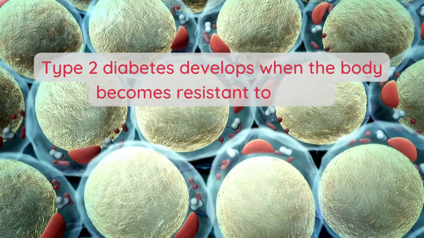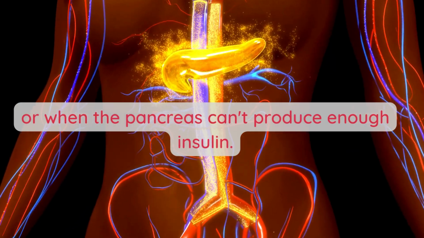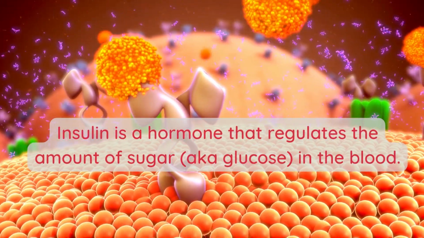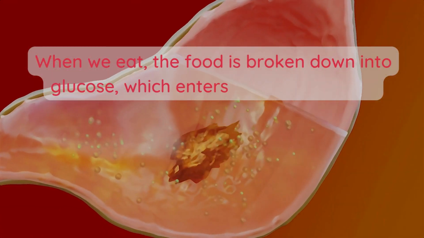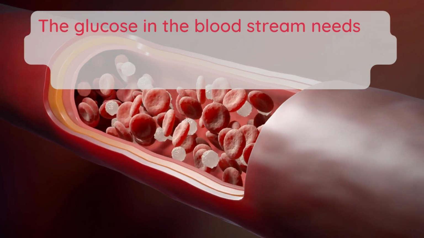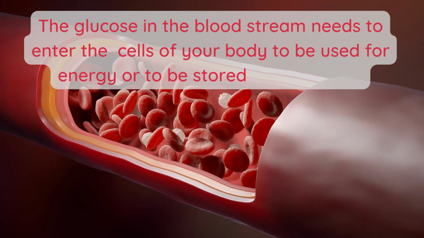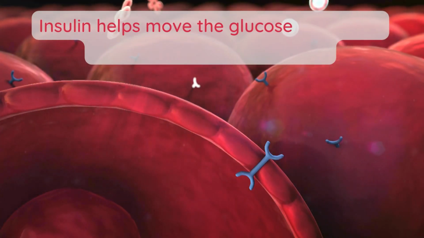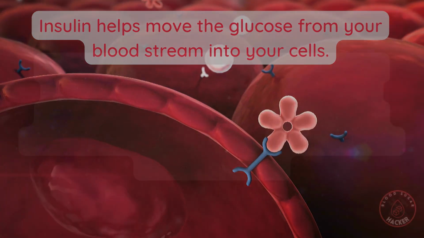Well, type 2 develops when the body becomes resistant to insulin, or when the pancreas can't produce enough insulin. Insulin is a hormone that regulates the amount of sugar, aka glucose, in the blood. When we eat, food is broken down into glucose, which enters the bloodstream. The glucose in the bloodstream needs to enter the cells of the body to be used for energy or to be stored for later use. Insulin helps move the glucose from your bloodstream into your cells.